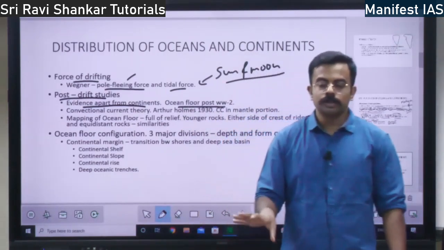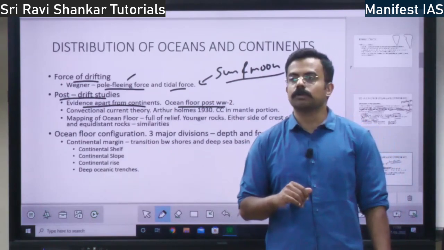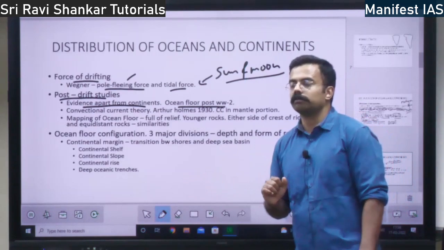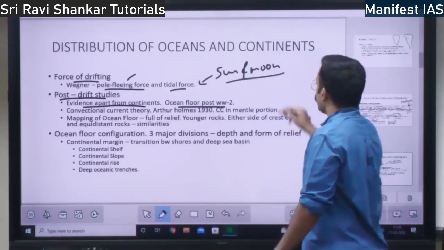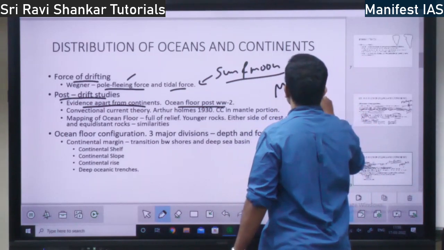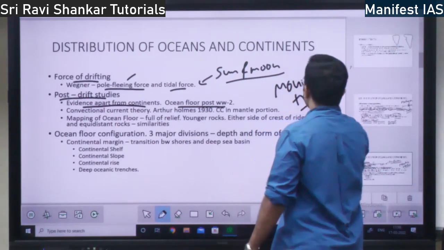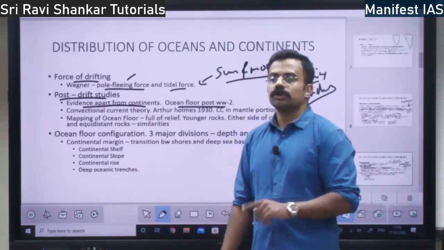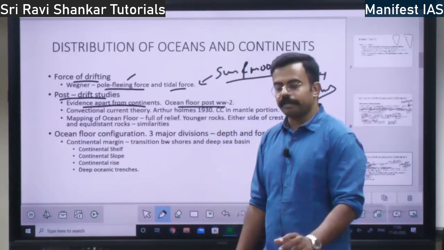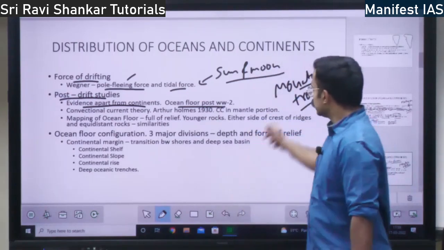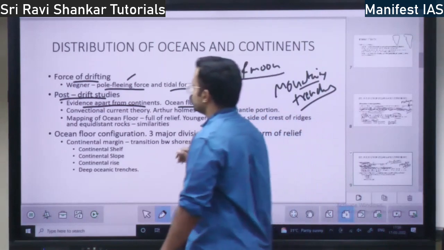After World War II, they found out other information about the oceans. On the ocean floor, there is a lot of relief in the form of mountains, trenches, everything. So there is a world within the oceans. So you should check the evidence for continental drift from within the oceans also. That is what is said by the post-drift studies.